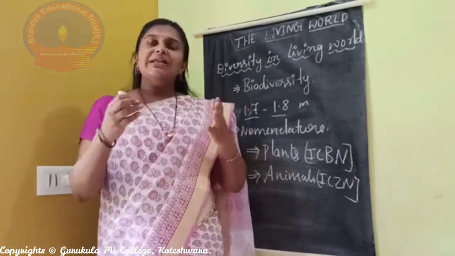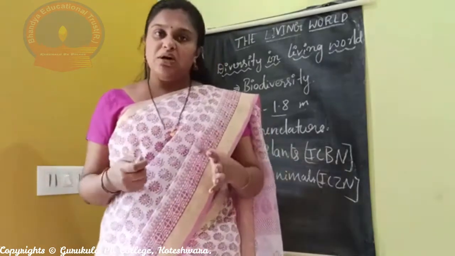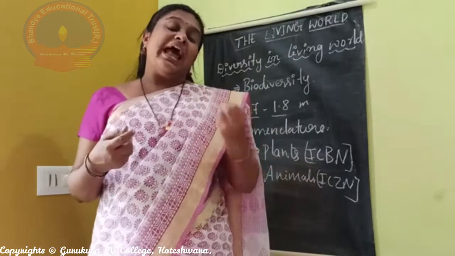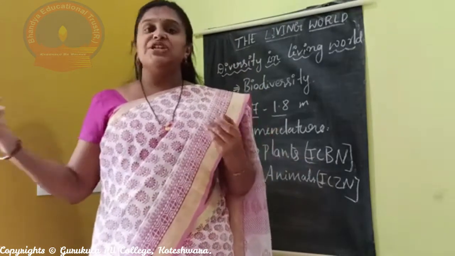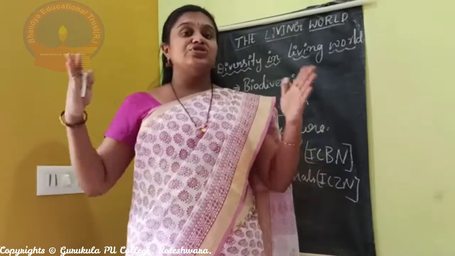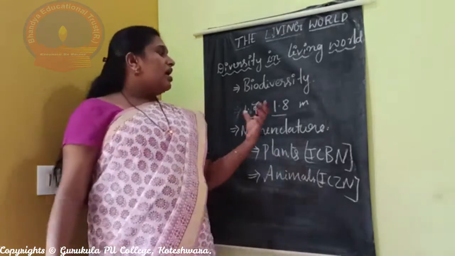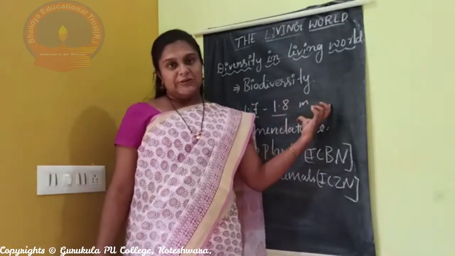And these vernacular names are very confusing because the same plant can be given different names in different regions, and the same name can be given to different plants in different regions. So vernacular names are a little bit complicated.